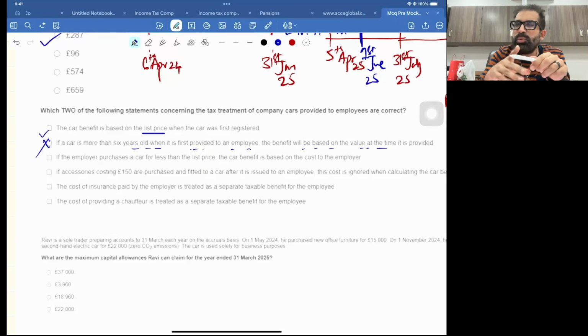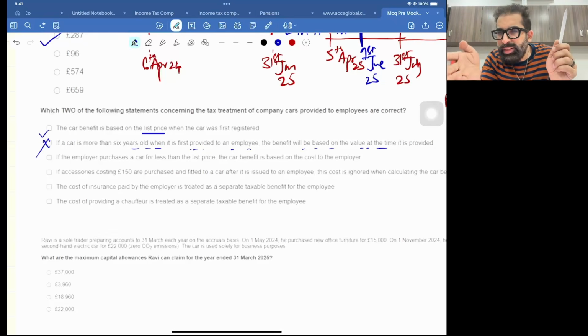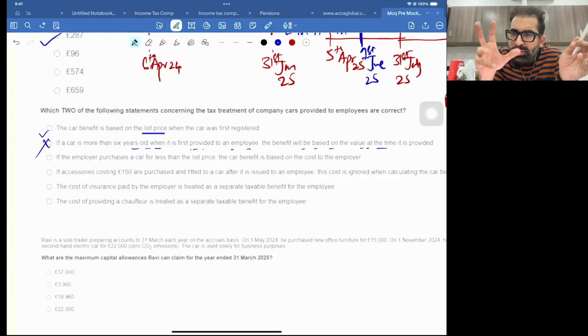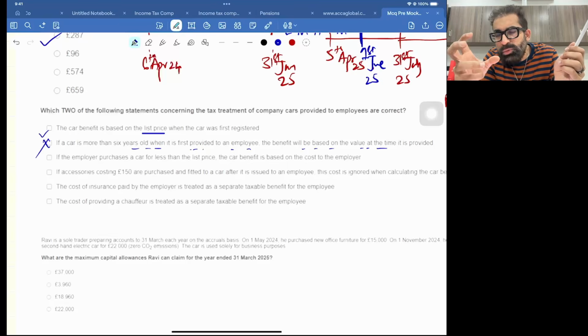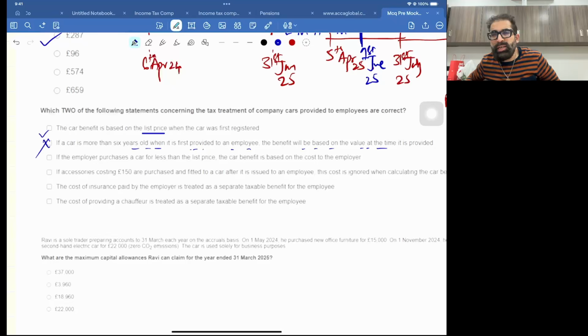Sometimes examiner gives you corporation tax things and individual things in cost. So they need to play with your mind. They need to check your memory. Okay, that's why I have recorded a class for the differences between individuals and corporation tax. Individual tax and corporation tax difference is a very valuable class. It's on my YouTube as well. So this point is linked to accommodation benefit, not car benefit.